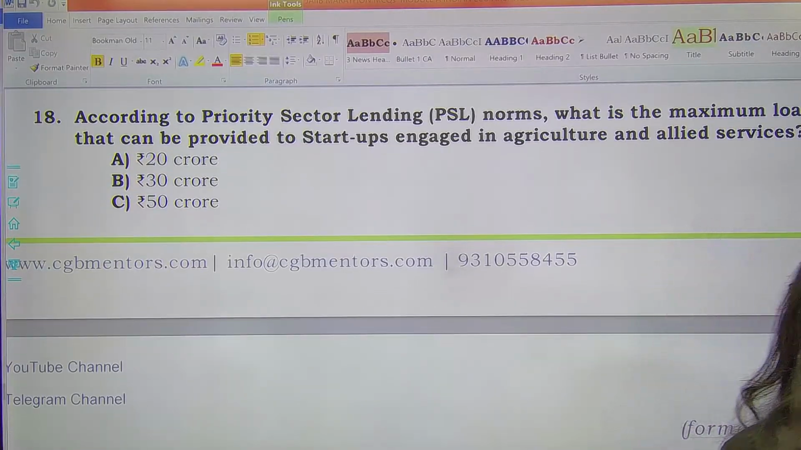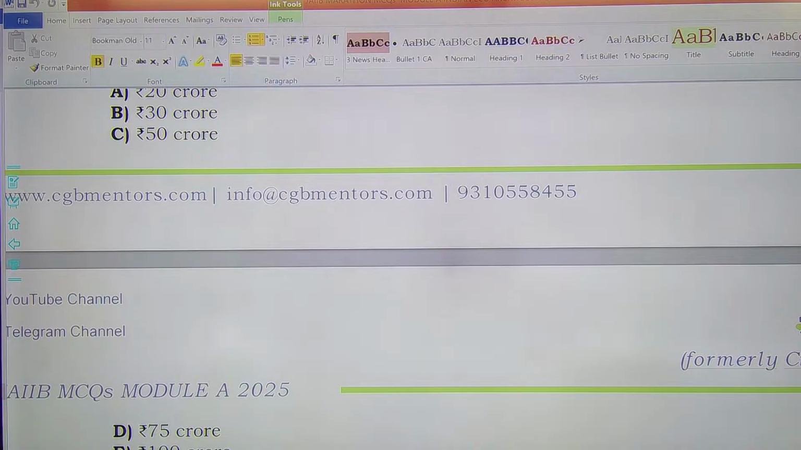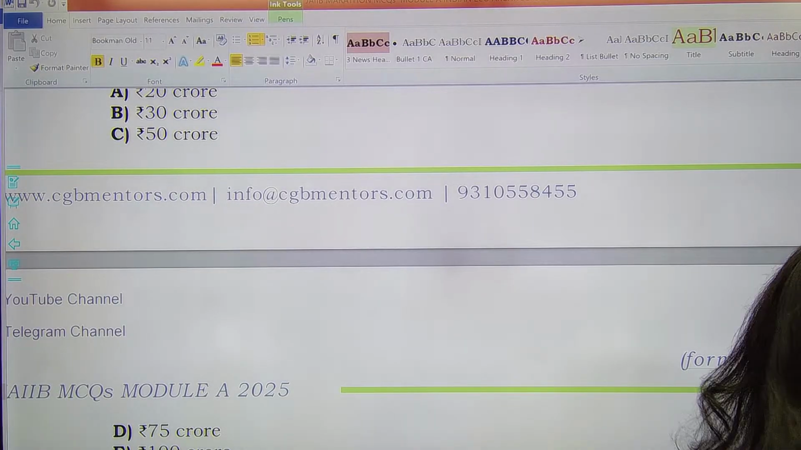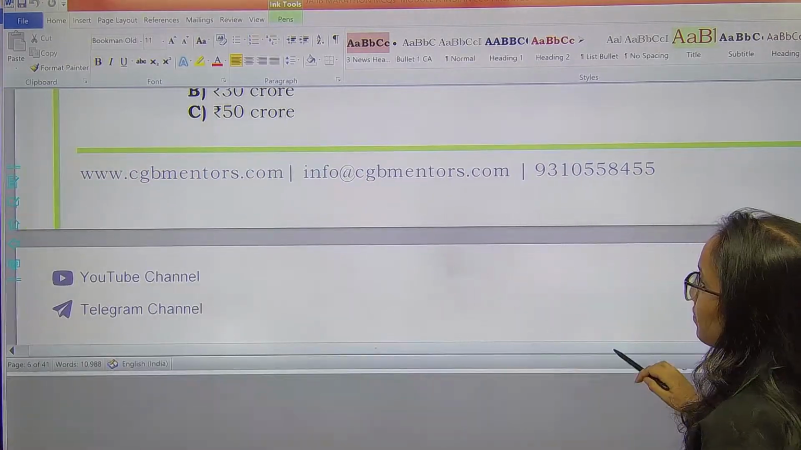According to PSL, what is the maximum loan limit that can be provided to startups engaged in agriculture and allied services? What is the maximum for startups? So remember, for startups it would be 50 crores. That is option C. Okay. So the correct answer will be 50 crores. Option C.